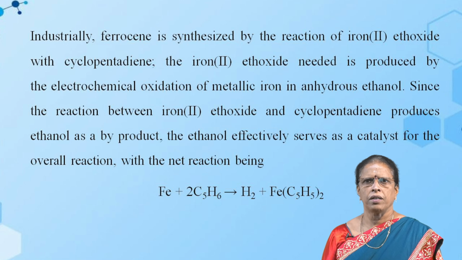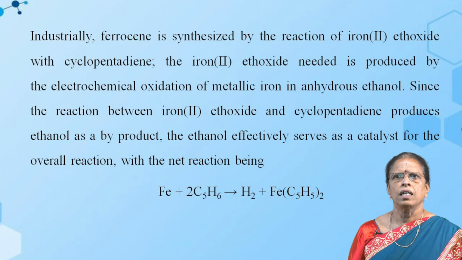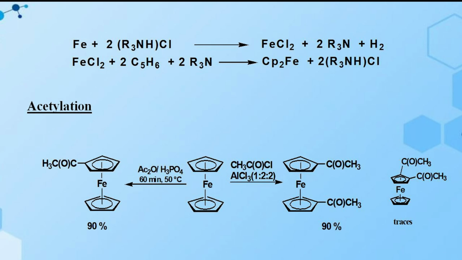Another reaction is Fe plus 2 molecules of R3NHCl gives FeCl2, iron(II) chloride, plus R3N plus hydrogen. The ferrous chloride plus cyclopentadiene plus R3N gives ferrocene plus R3NHCl. Then it undergoes acetylation.